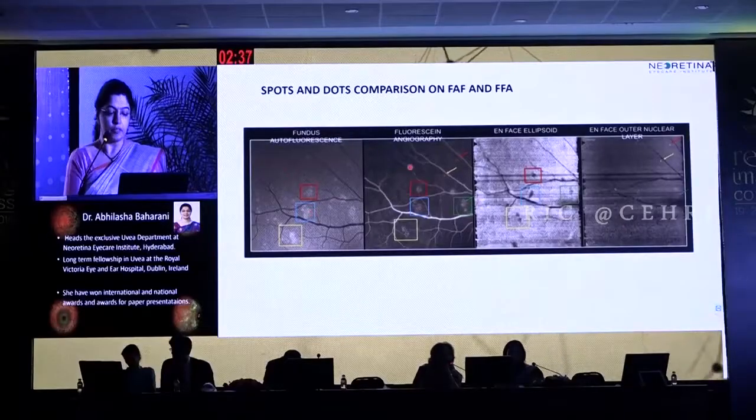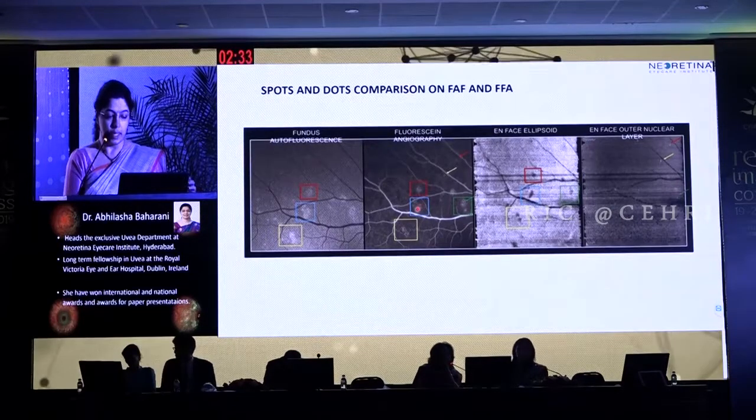So we compare the spots and dots on fundus autofluorescence and FFA. The first picture shows hyper autofluorescence on fundus autofluorescence of the spots. Fluorescein angiography shows hyperfluorescence at the same location.